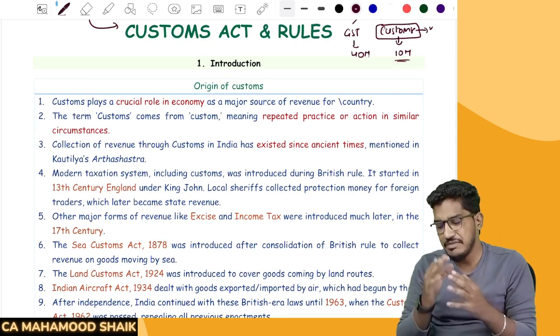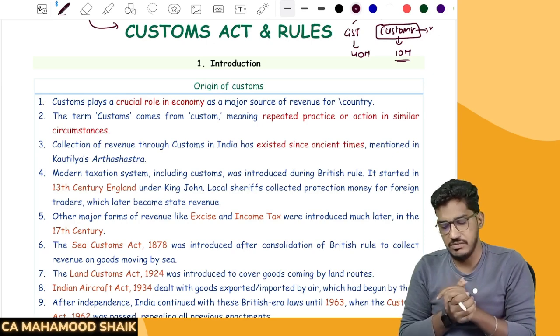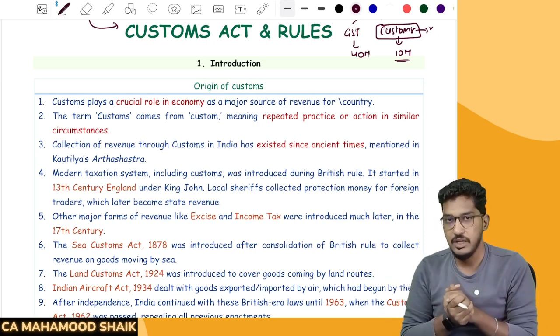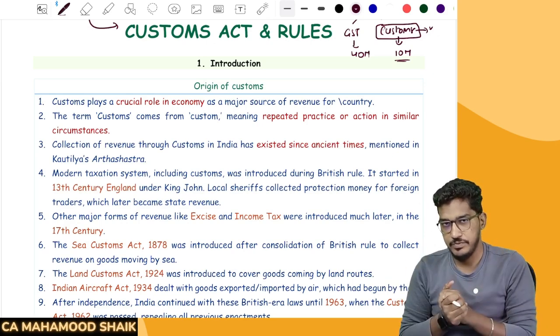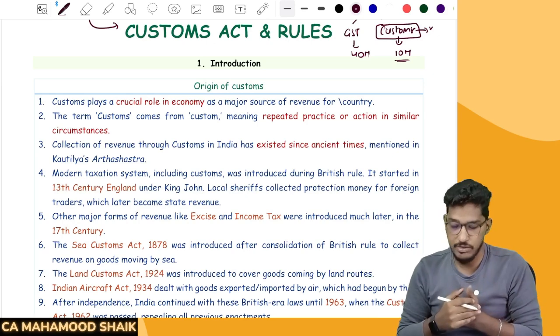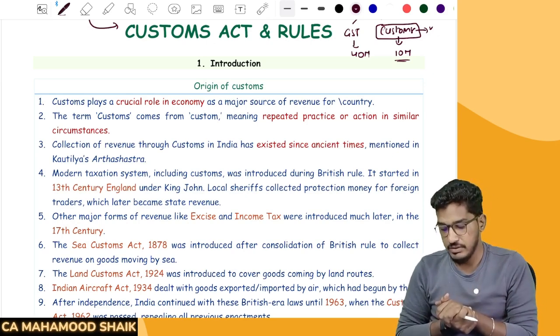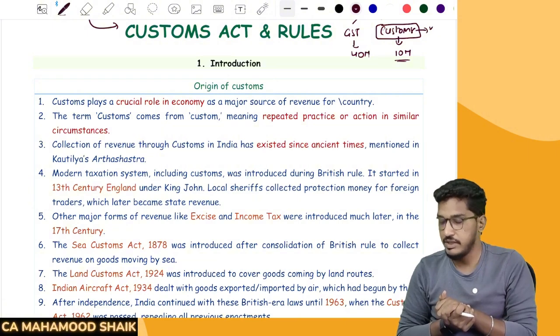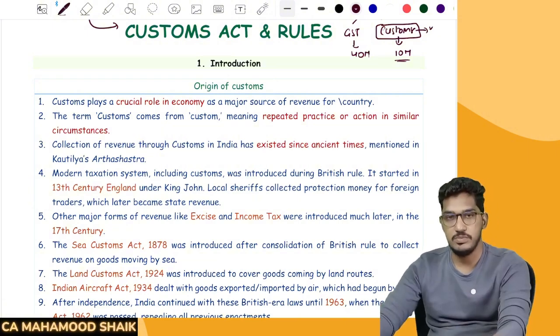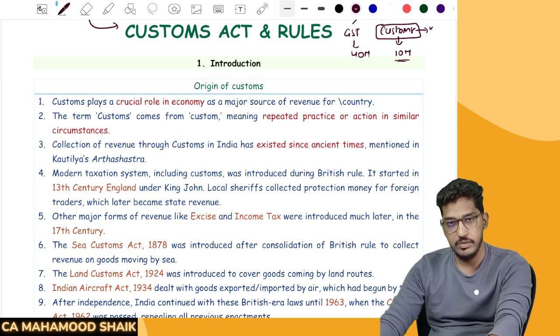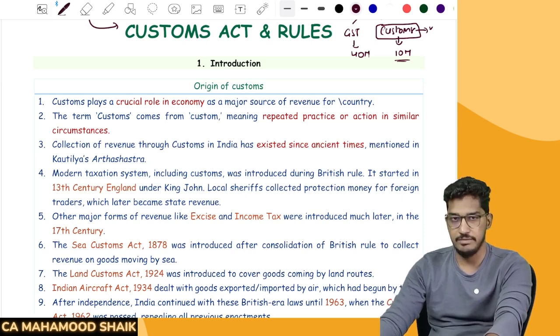And hardly it will take some 5 to 6 hours. In those 5 to 6 hours, we will try to wind up the entire customs part. That will be enough for your examination. So you need not have any second thoughts. We will start learning now. Having said all these introductory things, we will go into the concepts of customs now. Shall we proceed ahead, everyone? Let us do it now.